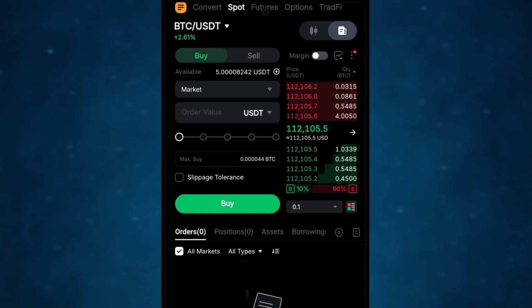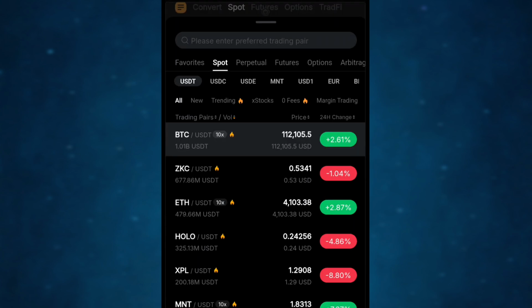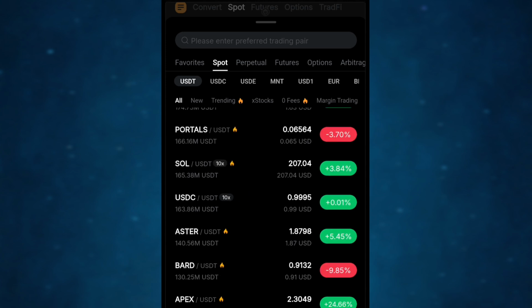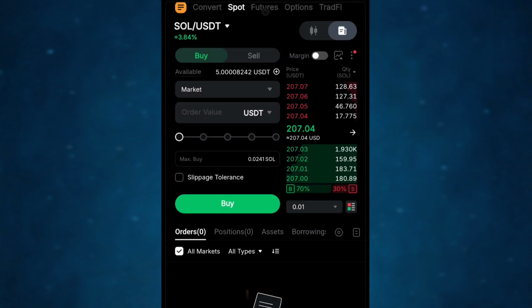What I mean by arbitrage is you can buy Bitcoin right here, then sell it on Bybit, on Binance, or on another exchange where the Bitcoin price is higher. You don't necessarily need to use Bitcoin because Bitcoin fees are high. Come to this place and click here to see a lot of other low-priced coins you can buy. Maybe Solana: buy Solana, send it to Bybit, send it to Binance and reflip it, and you make money too.